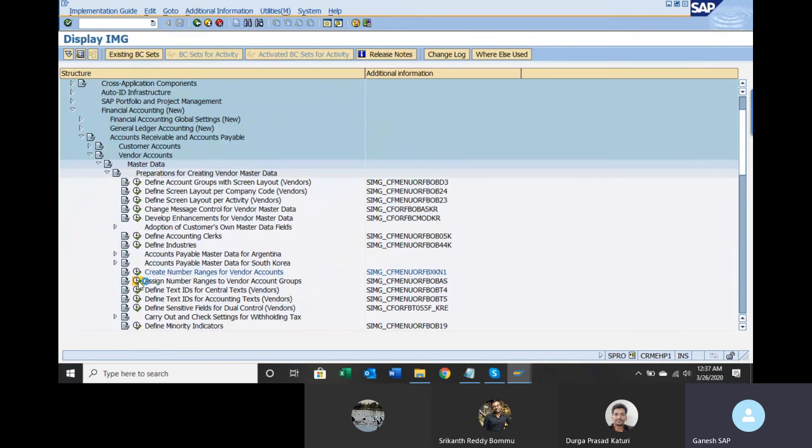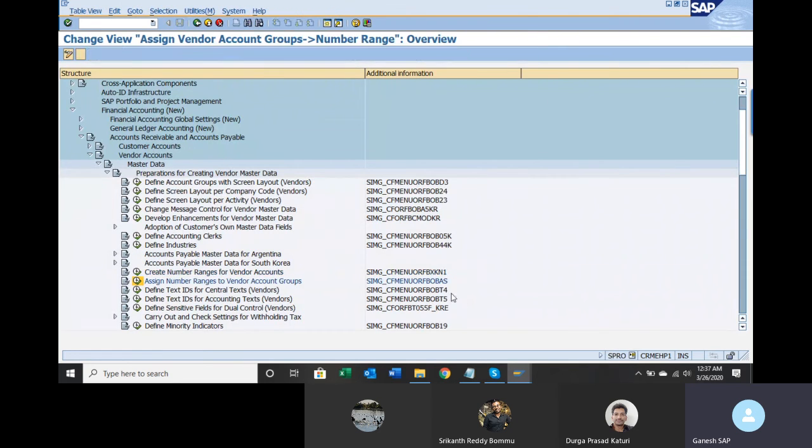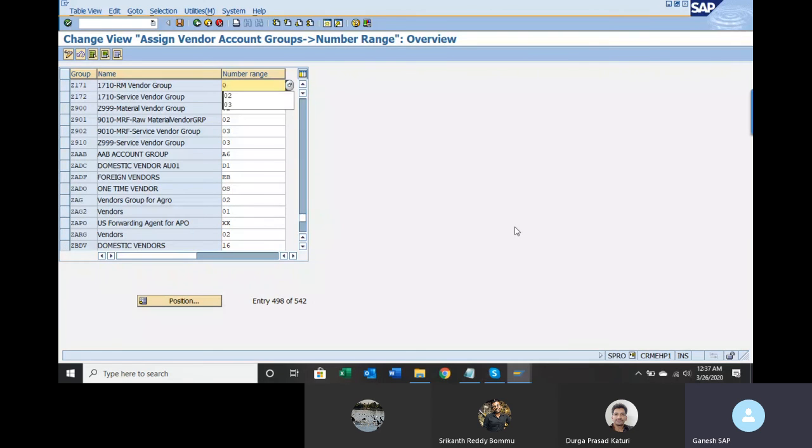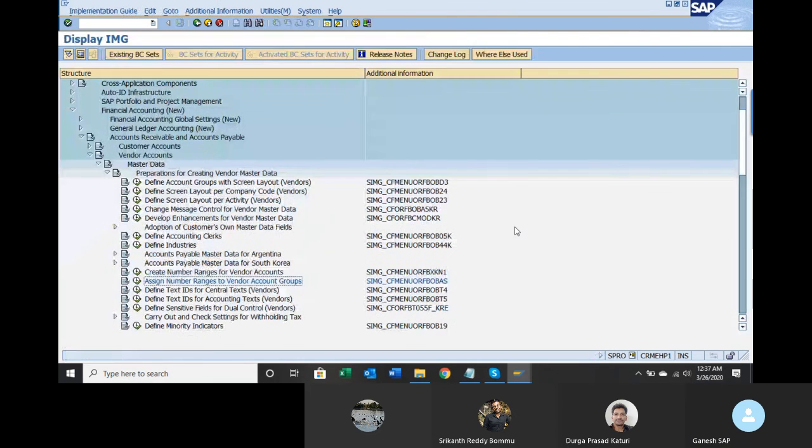Assign number ranges to vendor account groups, OBAS. Go to Z171. I am giving 09 assignment for this, and 10 for the other. Press enter, save it. This is done. Then number ranges: remember this transaction code OBA7. Always we maintain number ranges in OBA7.